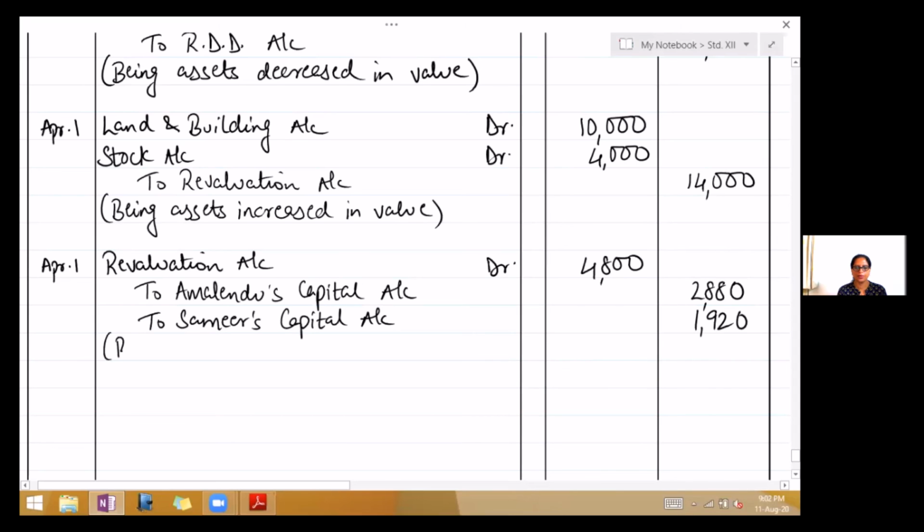Narration: being revaluation profit transferred to capital account.